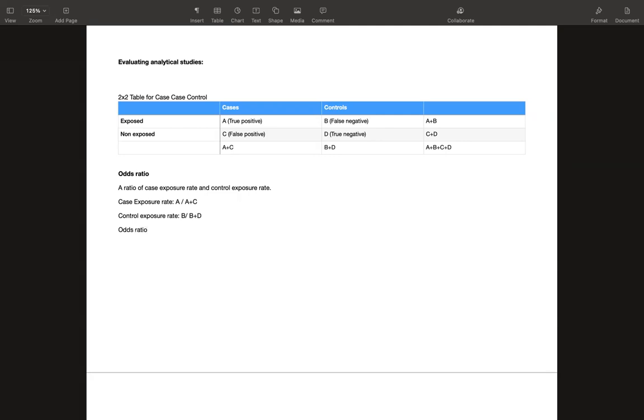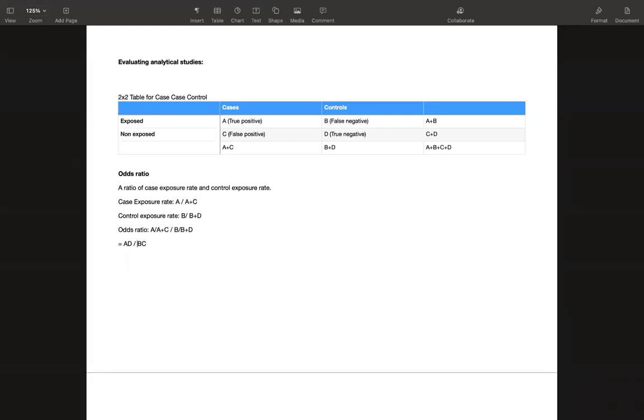So let's just calculate the odds ratio. It is A by A plus C divided by B by B plus D. If we just simplify it, it would be AD divided by BC.